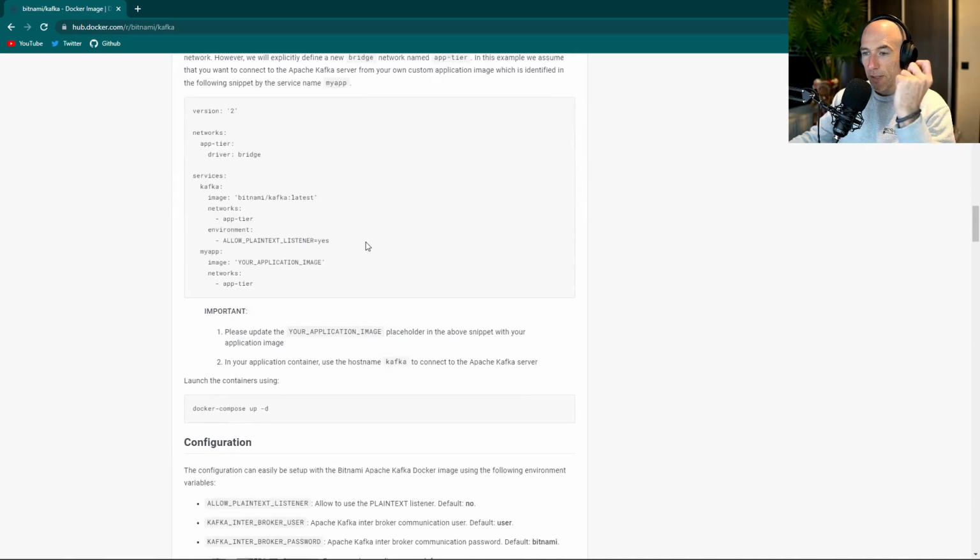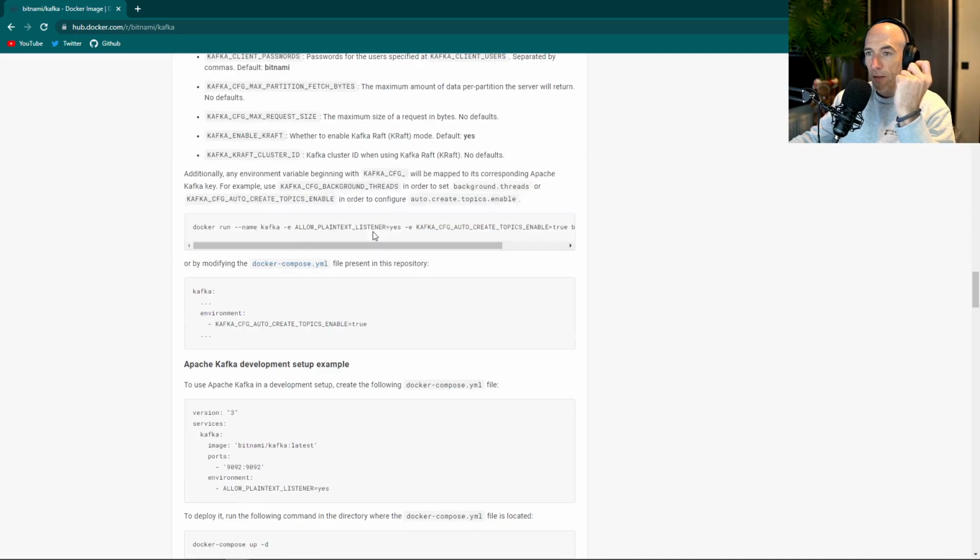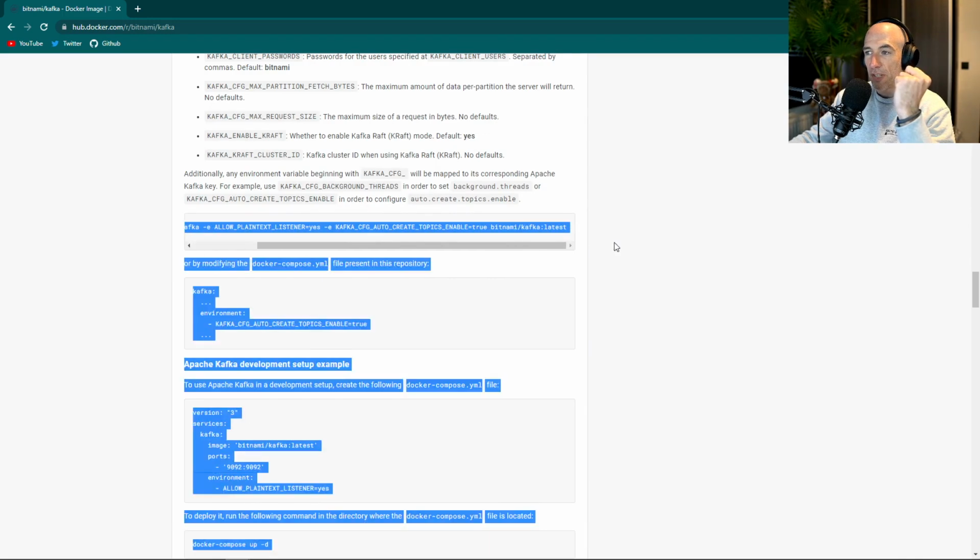Docker compose up -d, okay. Docker run Kafka. All right, this is nice. This is what we need. The only thing we need to do is expose these ports here.